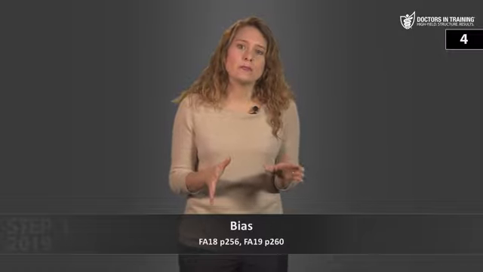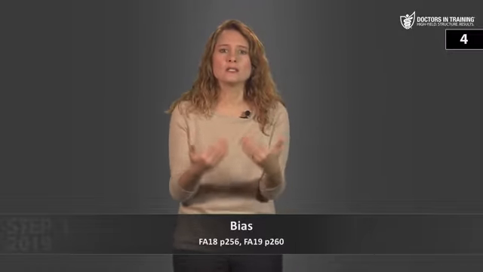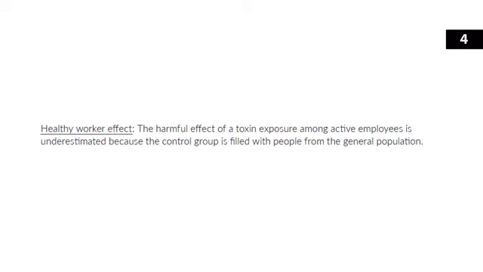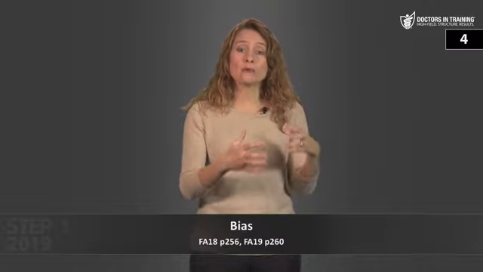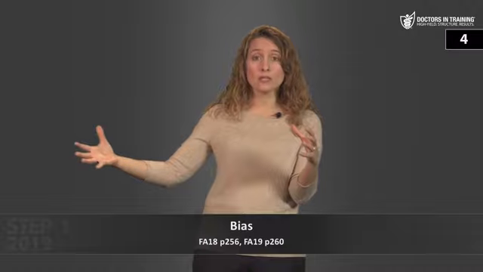Another type of selection bias is the healthy worker effect. This occurs because the population of people who are actively working has lower disease and death rates than the general population. Your study guide says the harmful effect of a toxin exposure among active employees is underestimated because the control group is filled with people from the general population. So when a study population is chosen from an actively working population and then compared with the general population, the results may be biased.